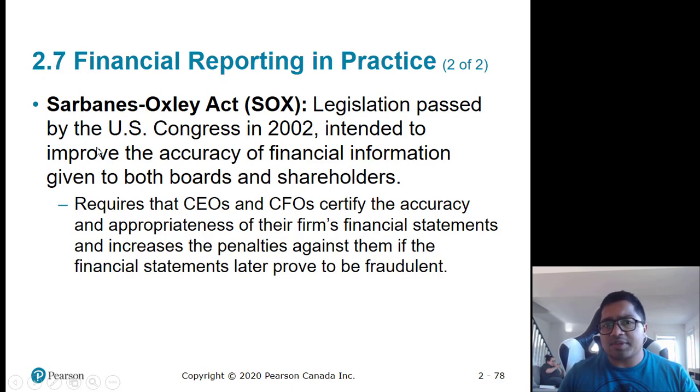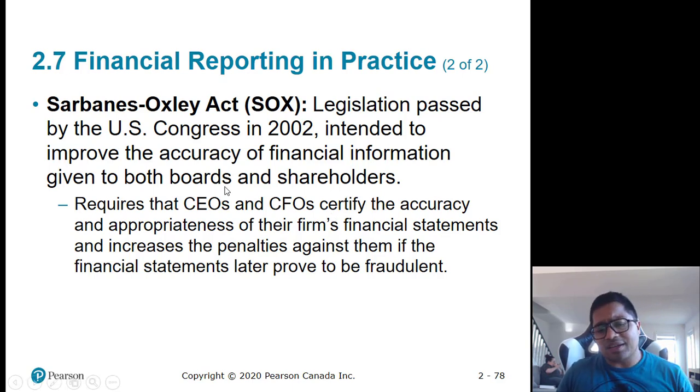So to avoid these frauds, different acts have been constituted. SOX was constituted in the US Congress in 2002. It requires the CEO and CFO to certify that the financial statements are accurate, and if they are not accurate, they are held liable.